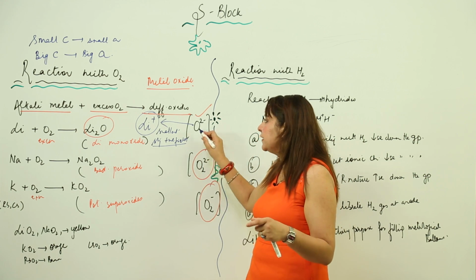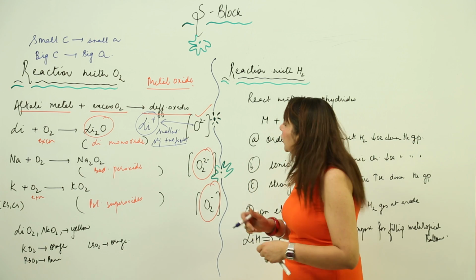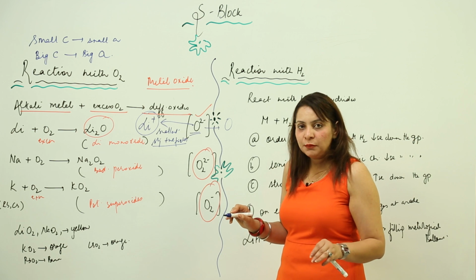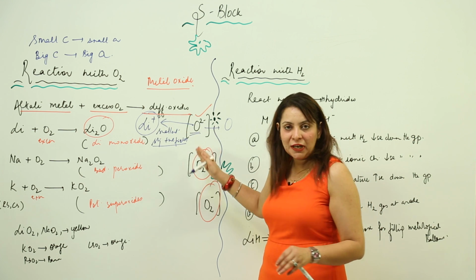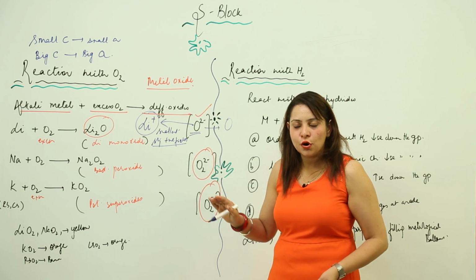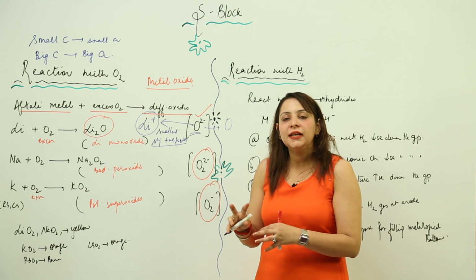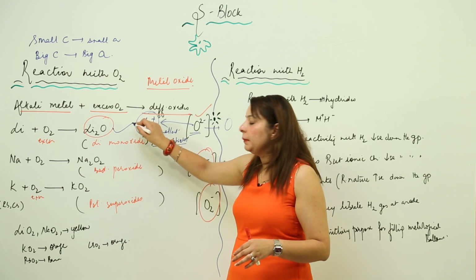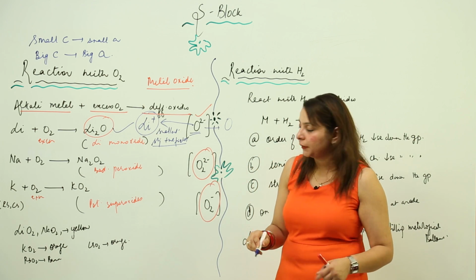So it attracts this negative ion with such a force that it won't permit this oxide ion to react with some other oxygen. So a smaller cation stabilizes the smaller anion so strongly, and the lattice energy released is sufficient to impart stability to this compound. That is why it forms lithium monoxide.